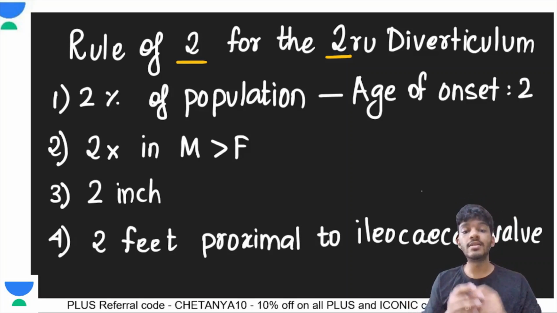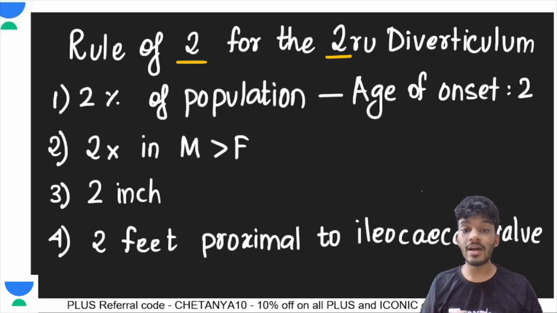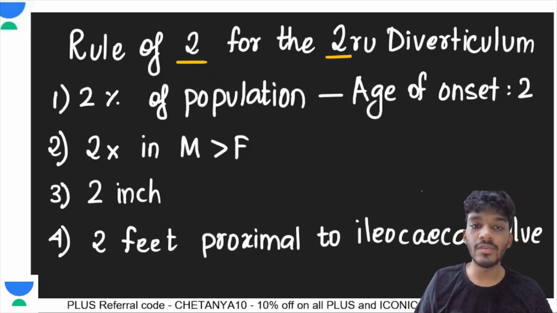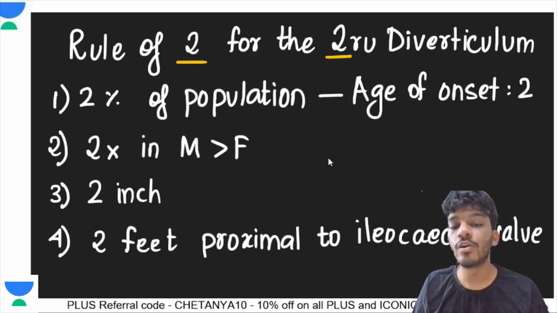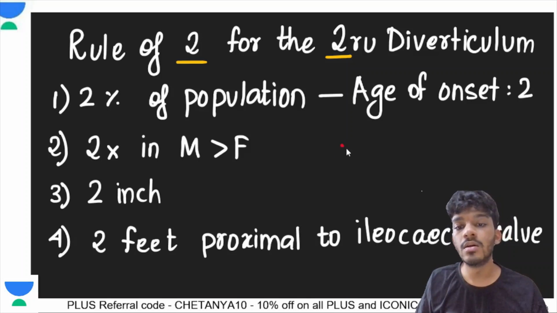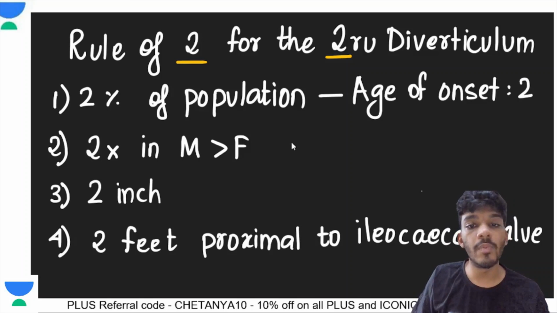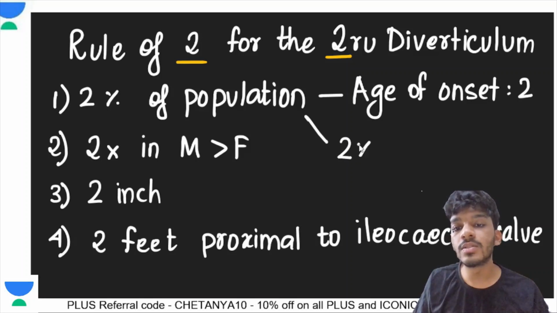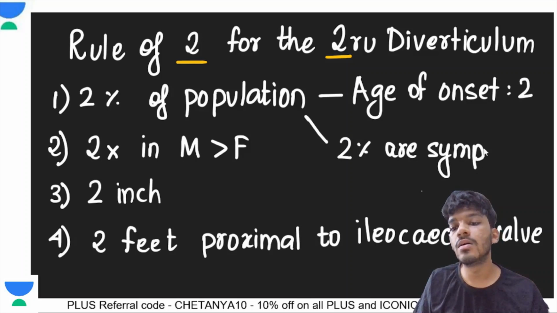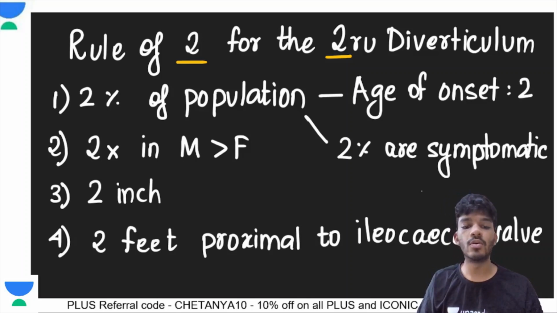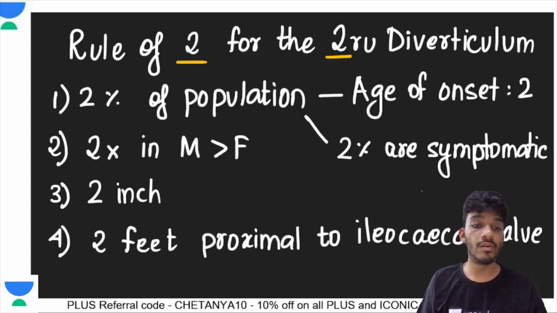Let's say India's population is 100 crores, so you will expect 2 crore people have this, but only 2% of these are going to be symptomatic. So it occurs in 2% of the population, and out of these, 2% are symptomatic. Effectively it is 0.04% are symptomatic.